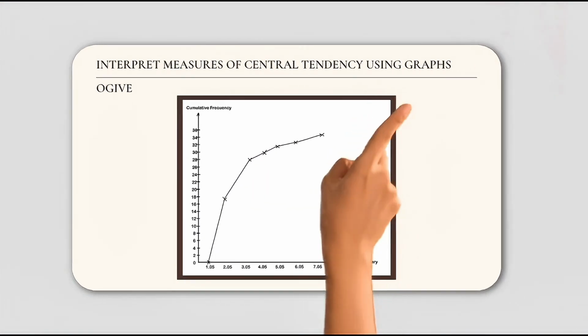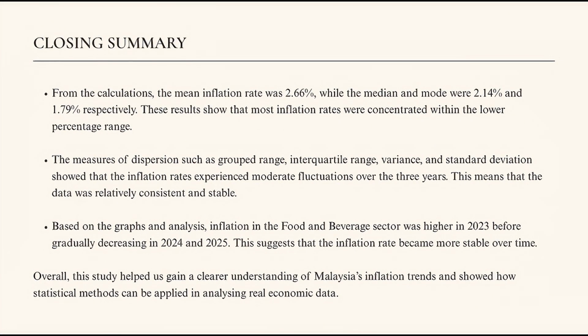In conclusion, this study successfully analyzed the monthly CPI inflation for food and beverage in Malaysia from 2023 until 2025 using inflation year-on-year data. From the calculations, the mean inflation rate was 2.66%, while the median and mode were 2.14% and 1.79% respectively. These results show that most inflation rates were concentrated within the lower percentage range.